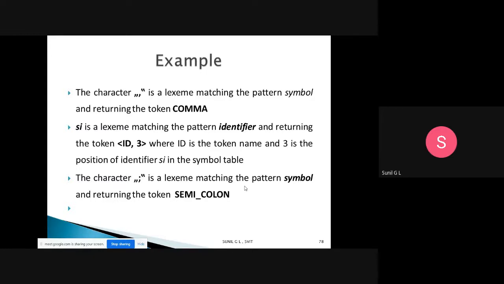To generate the token, first you need to identify the lexeme. After that, identify the pattern of that, and after that generate the token. Lexeme, pattern, token; lexeme, pattern, token. If you have done these three things, the first phase of the compiler will be done. If you get an operator or a symbol, that symbol name will be the token. If you have a variable, it will be a lexeme, the pattern is identifier, and the token is id comma position. Like that, if you identify, it will be easy.